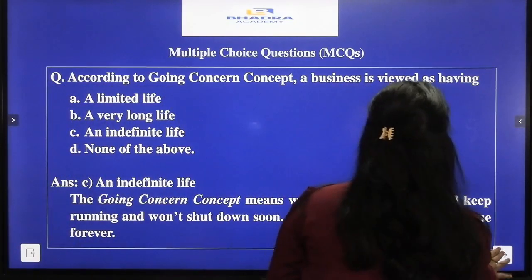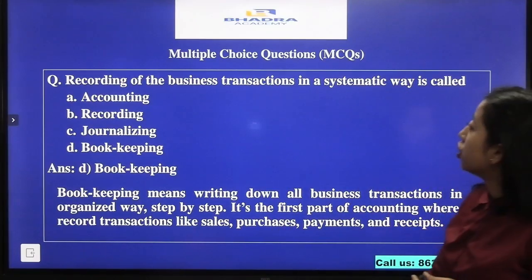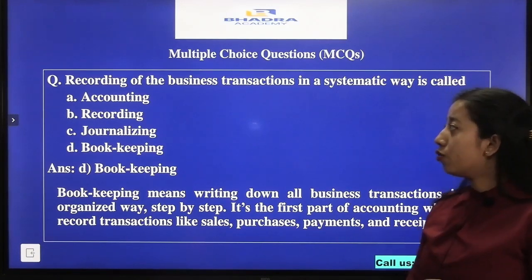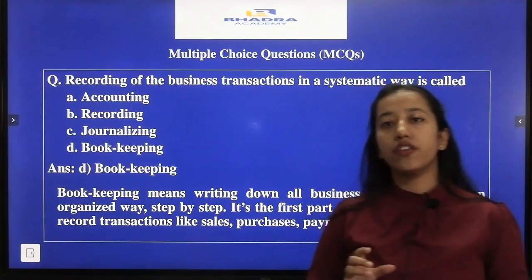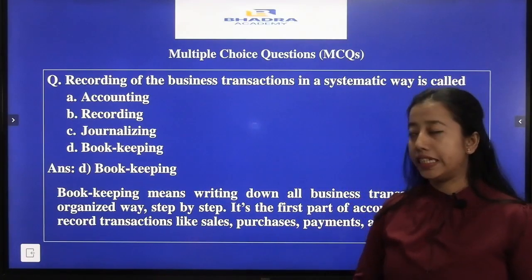The next question that we have is, recording of the business transactions in a systematic way is called, the options that we have are option A accounting, option B recording, option C journalizing, option D bookkeeping. Here our answer is option D. Why? Because the part of accounting that is concerned with recording of transactions is known as bookkeeping. So our answer is option D here.